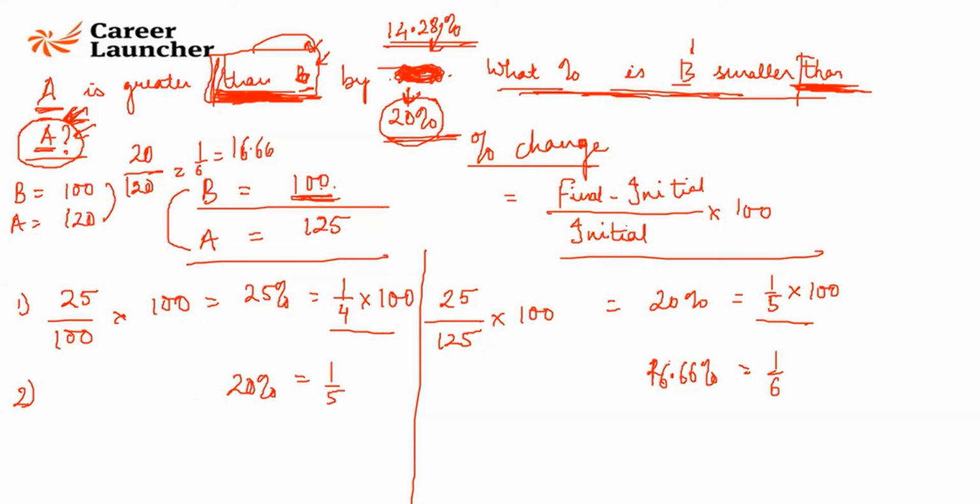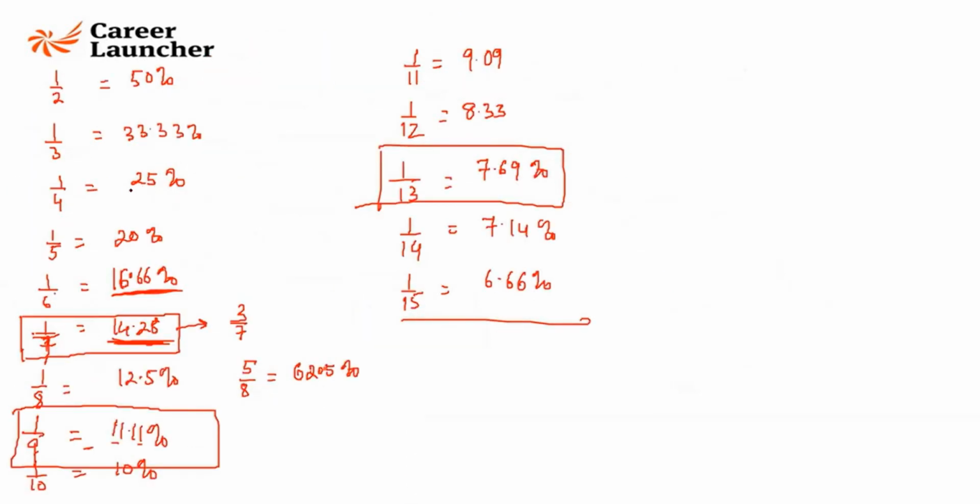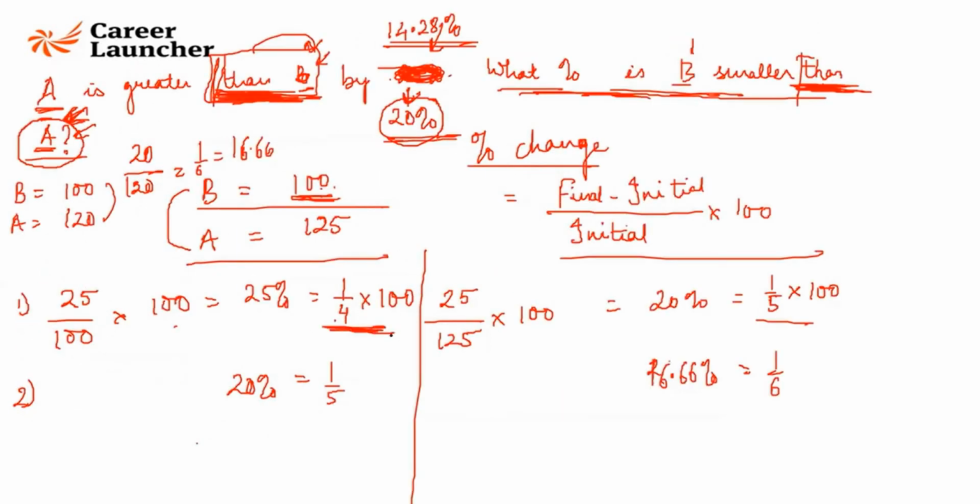Remember this entire thing. It's going to be 12.5. See, if you look at this example, you saw 1 by 4. A is greater than B by 1 by 4, then B is smaller than A by 1 by 5. Correct? A is greater than B by 1 by 5, B is smaller than A by 1 by 6. Correct? Agreed? If A is greater than B by 1 by 7, which is 14.28, B will be smaller than A by 1 by 8, which is 12.5.